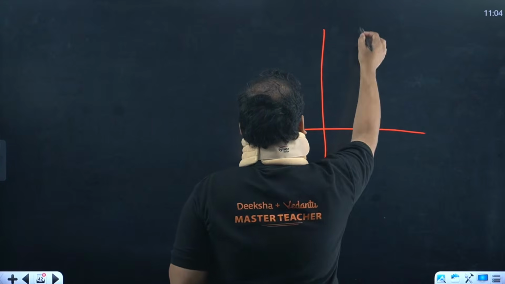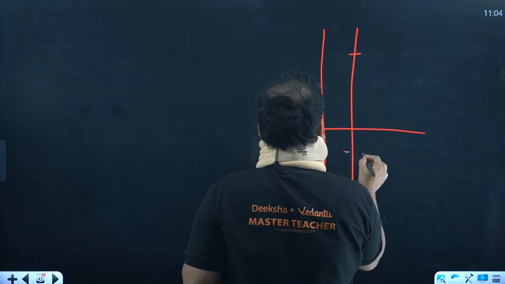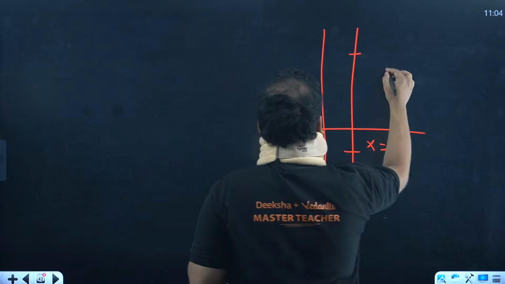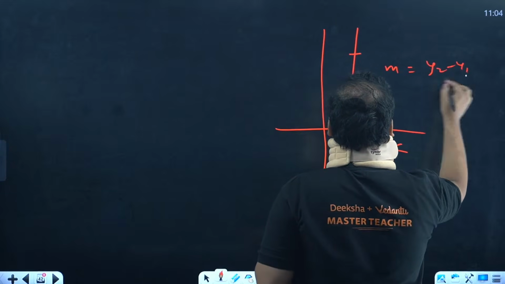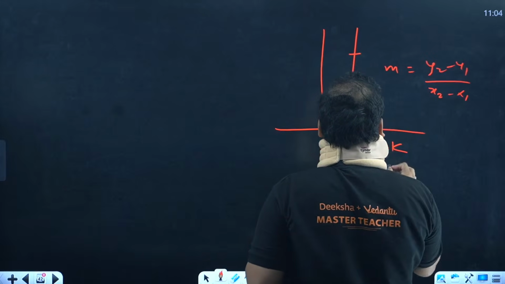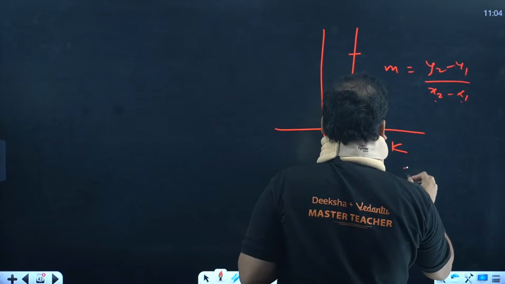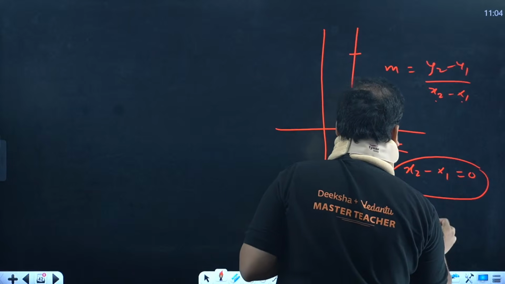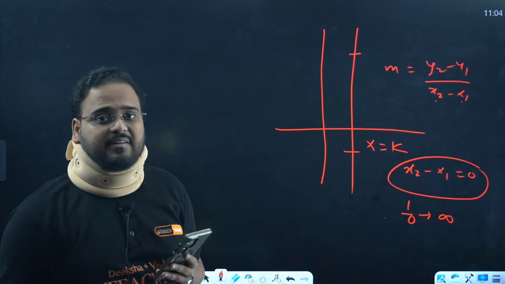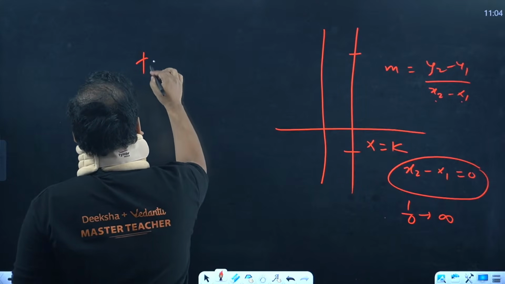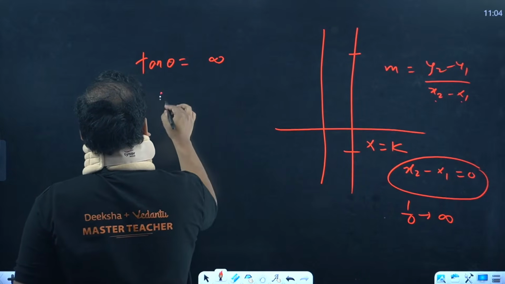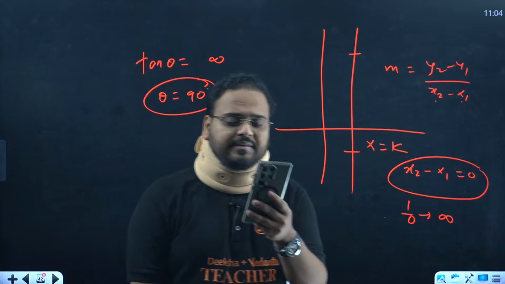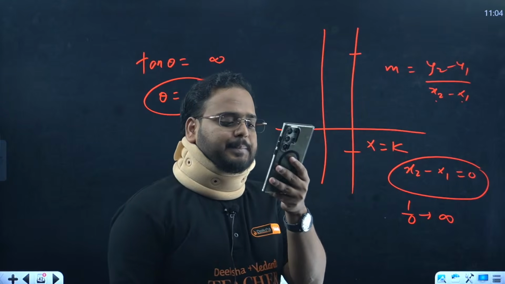Okay. So you're talking about vertical lines. For a vertical line, the condition is x equals a constant k. Remember, m is given by y2 minus y1 upon x2 minus x1. In this case both x values will be the same, so x2 minus x1 becomes 0. It means a 1 by 0 form will come, and this is undefined. So tan theta equals undefined, and clearly theta is 90 degrees. This is the answer for Viresh, by the way.